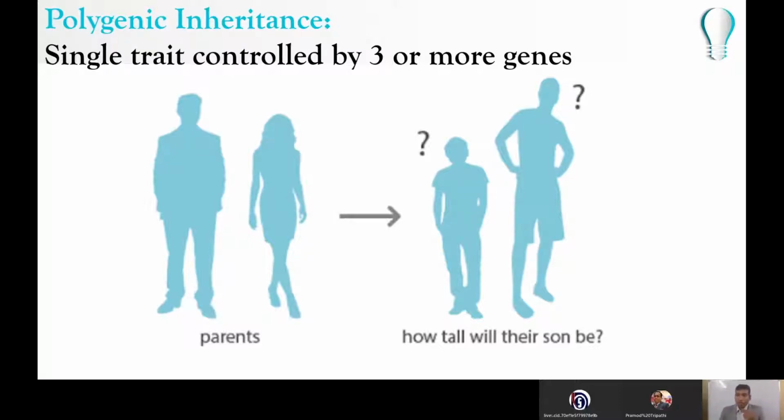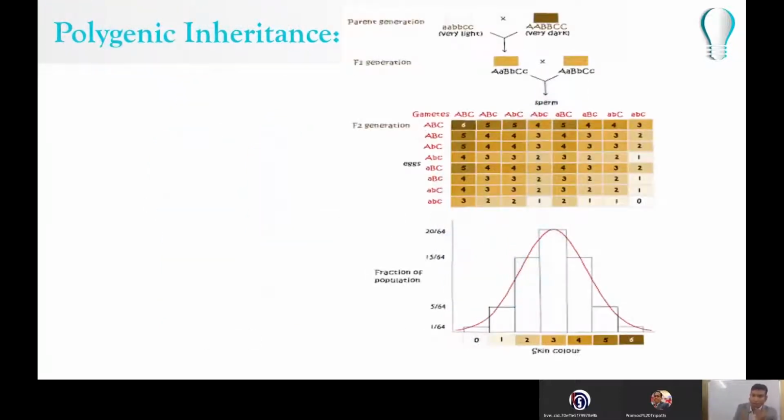Besides involvement of multiple genes, polygenic inheritance also takes into account, obviously, some influence of the environment. But we won't be discussing that in detail today. Today, we'll be discussing examples of polygenic inheritance and how it happens. Let's see. This is inheritance of human skin color. When we are discussing a polygenic trait, you should remember a phenotype reflects the contribution of each allele. That is, the effect of each allele is additive.